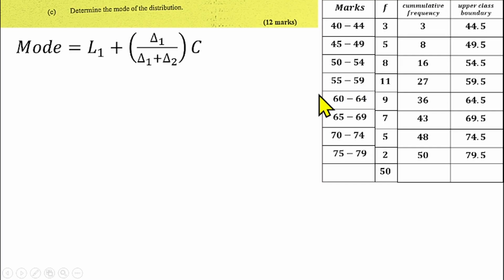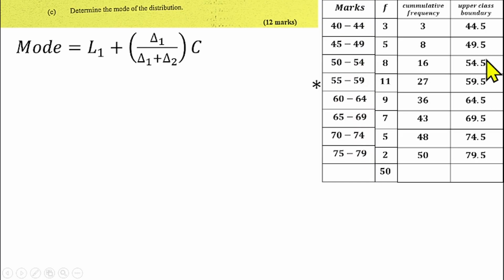The modal class is the class with the highest frequency, which is this class. So we are working on this class because the highest frequency here is 11. Then what does that mean? We need the lower class boundary. L1 means the lower class boundary of the modal class. So this is the lower class interval, and this is the upper class interval.